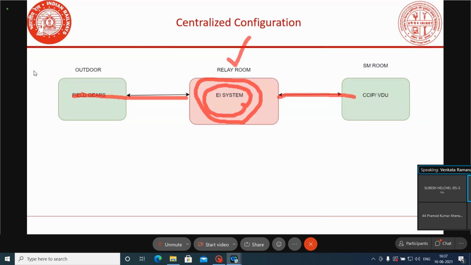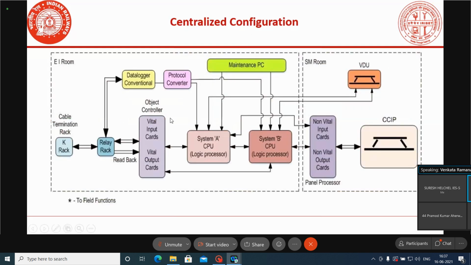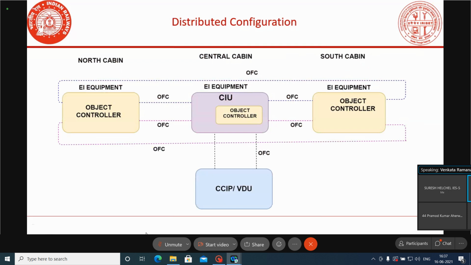We have one more arrangement, that is the distributed configuration. In the distributed configuration, we keep the EA equipment at different locations in the yard. That depends on how many locations we have to keep, that depends upon the yard. We can go for any number of cabins here. If you are going for distributed configurations, we have some advantages.